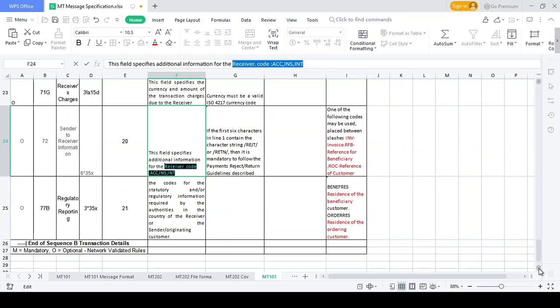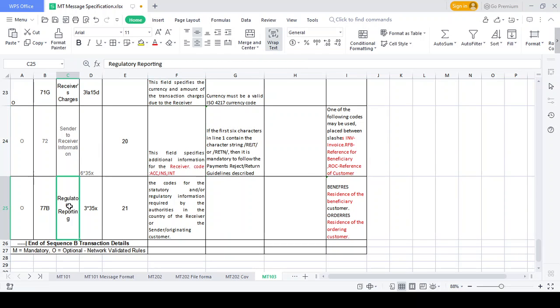Regulatory reporting, what do they mean by regulatory reporting? Tell me. What is meant by regulatory? Why do they use regulatory reporting? Residency of the ordering customer, residency of the beneficiary customer, customer address, name, and beneficiary extra information, and whatever regulatory requirements come from this country, all should be maintained in field 77B.